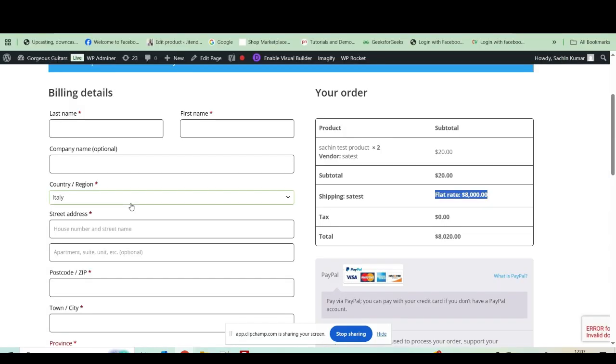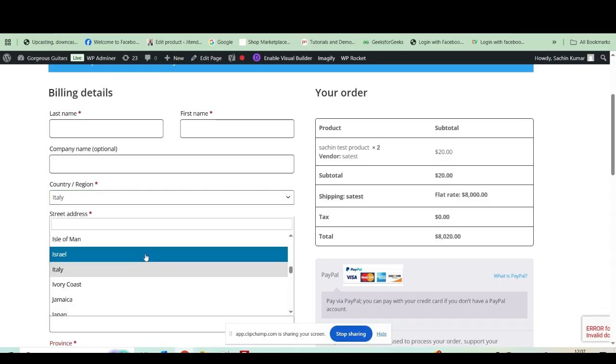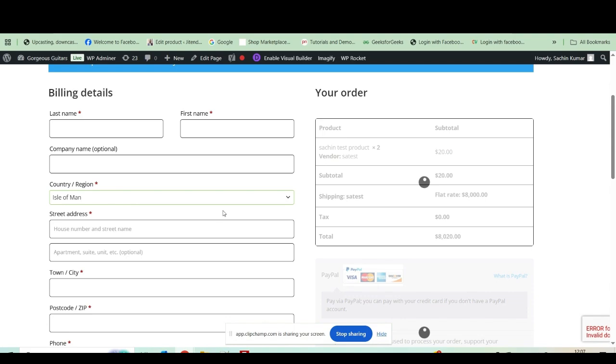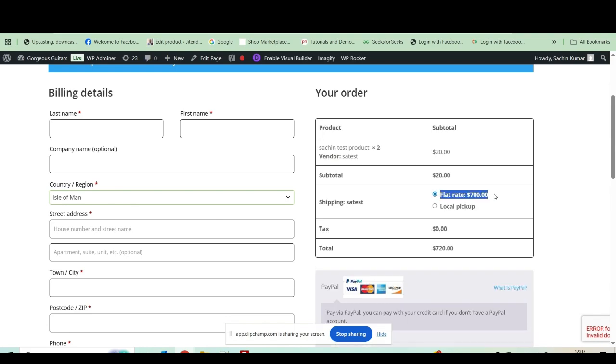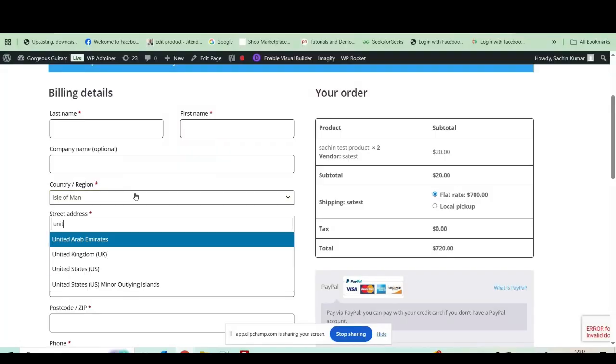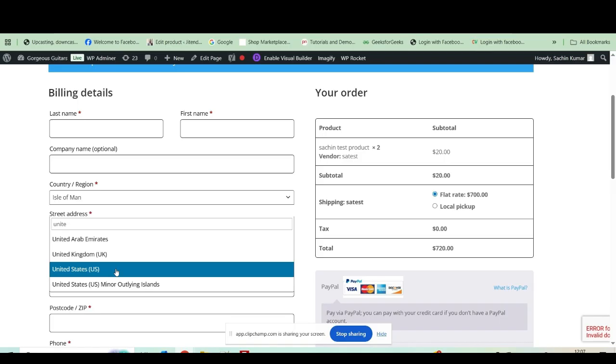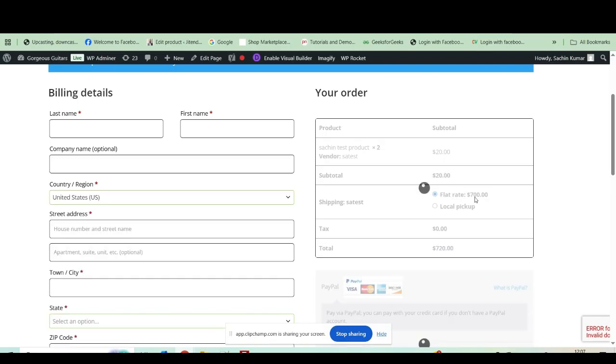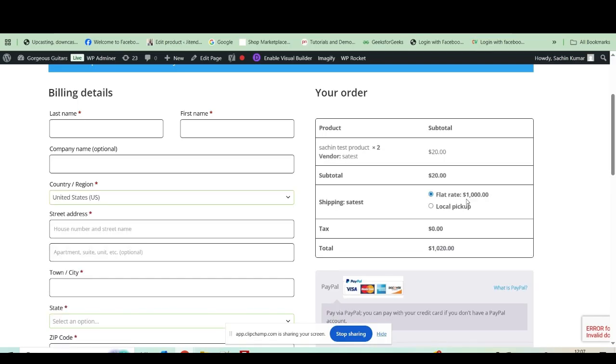Then in checkout as a user, when I select any other country, it will show local pickup and flat rate 700 for globally. If I select United States, so United States with 1000 shipping and local pickup option also.